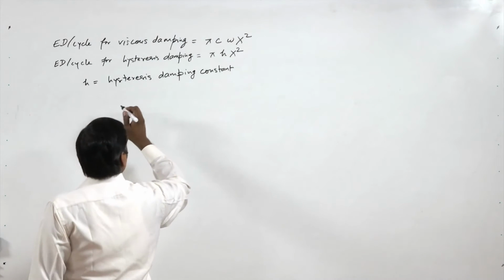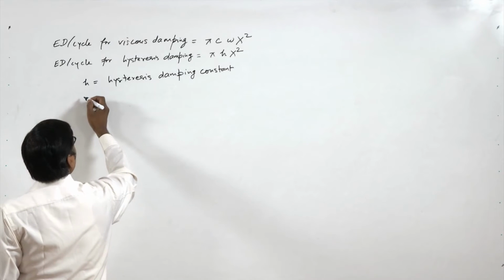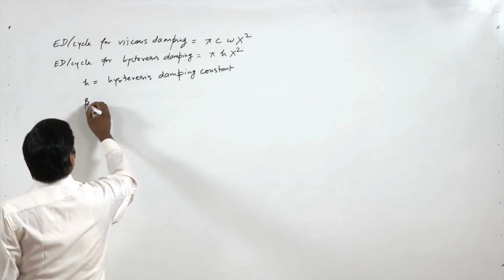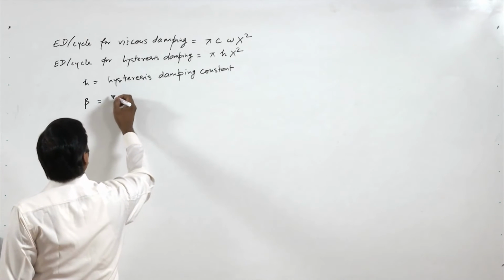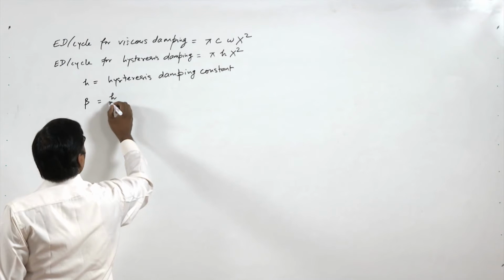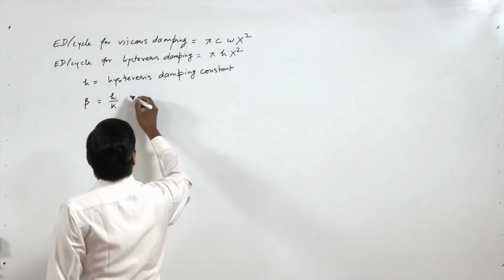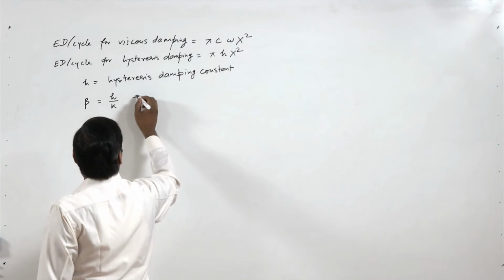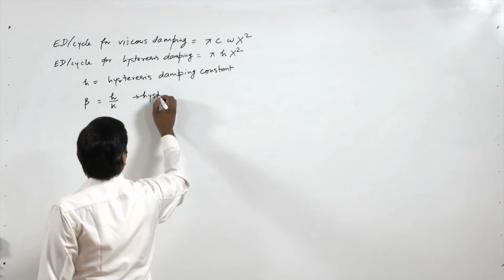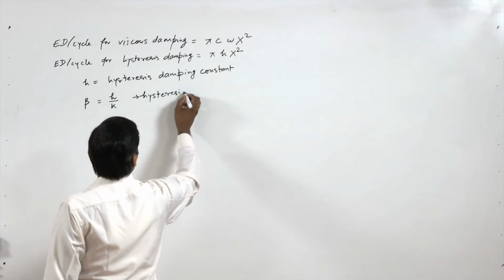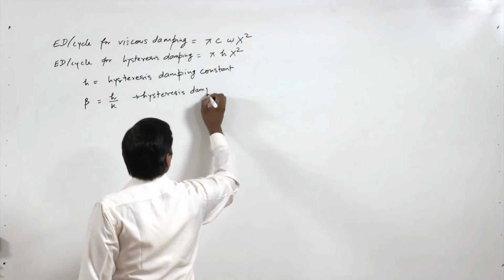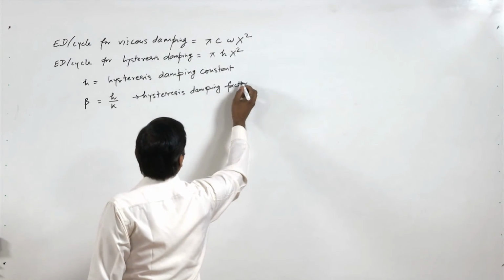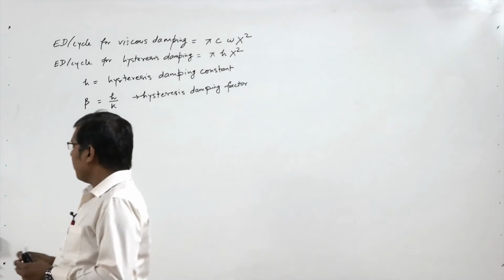And we can define beta, which is h by k, as the hysteresis damping factor, where k is stiffness.